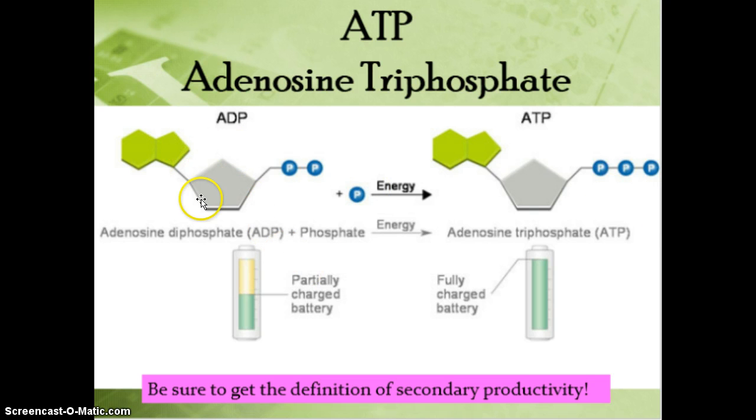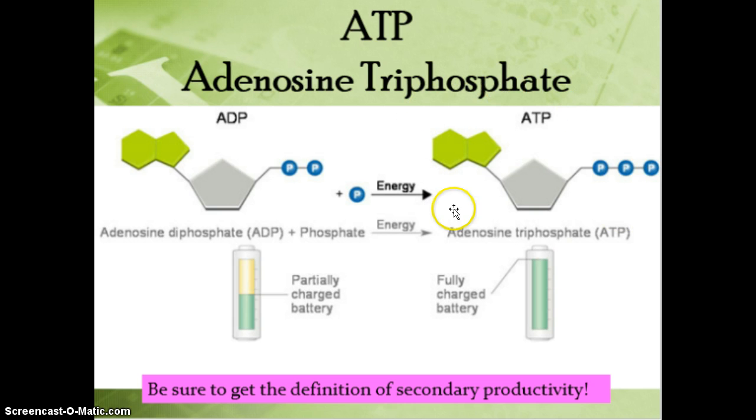You have these molecules in your cells already of ADP, and this is kind of like a partially charged battery, and you want to charge it up. So what respiration does is it helps to add this phosphate here. So the energy that's coming from the sugar, the glucose that's being broken down, is being placed into a bond right here so that you get this third bond on there. And that bond holds a lot of energy, and it basically charges up your battery for your ATP and makes it so that you have plenty of energy to perform all the other processes.